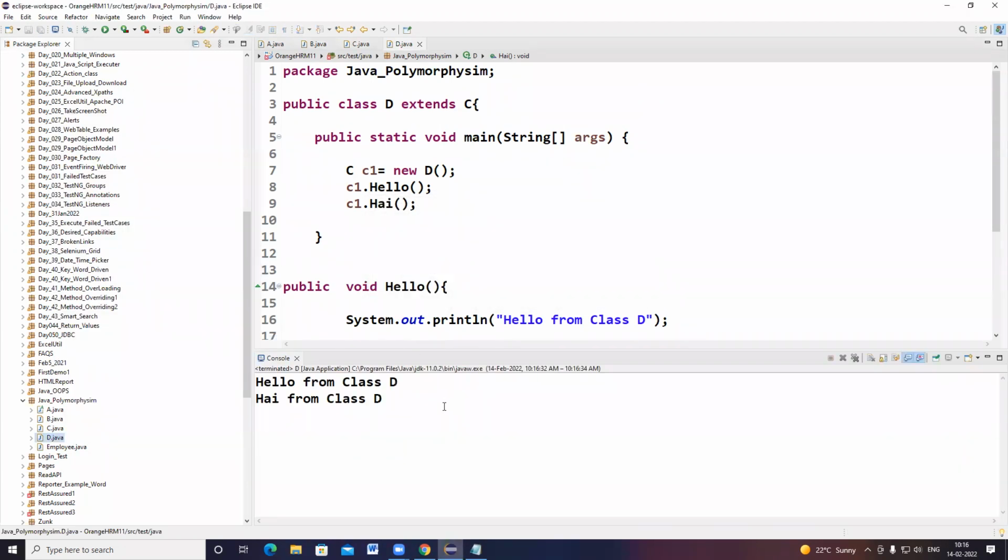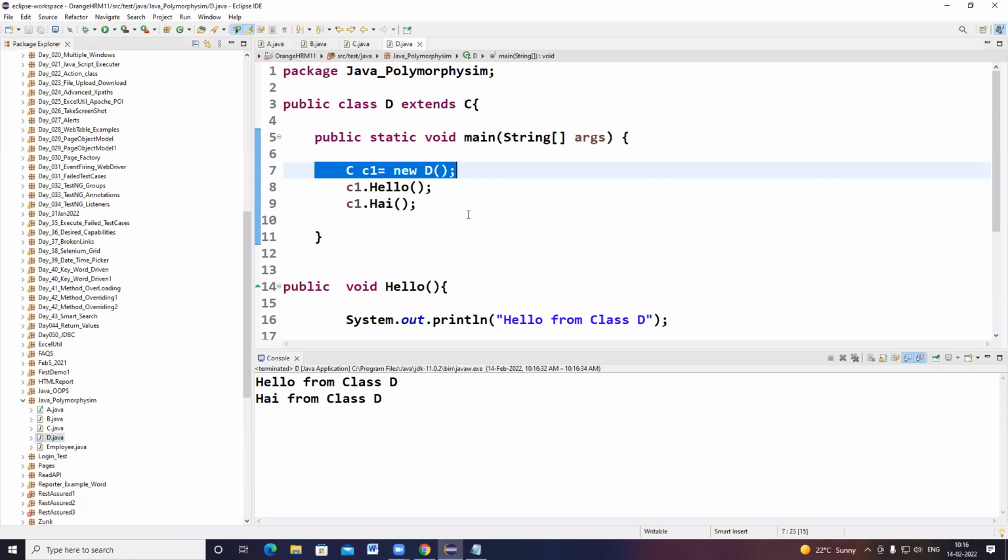Class D. That means we can call it overriding. Instead of executing the parent, it's executing from the child class. So this concept we can call overriding. Whenever you are creating an object like this, instead of executing parent class methods, the child class object overrides.